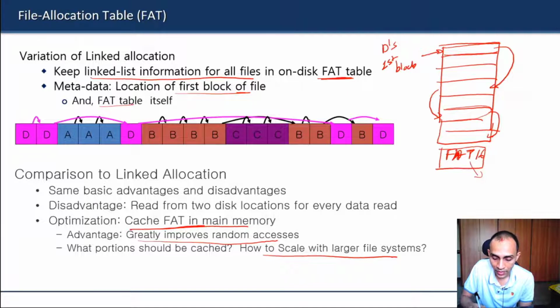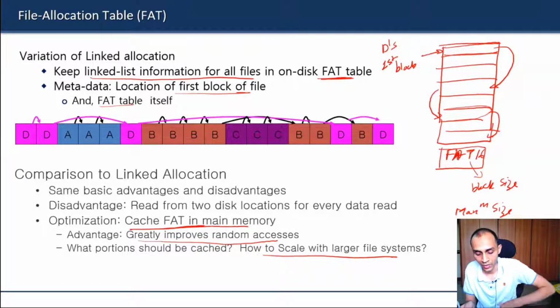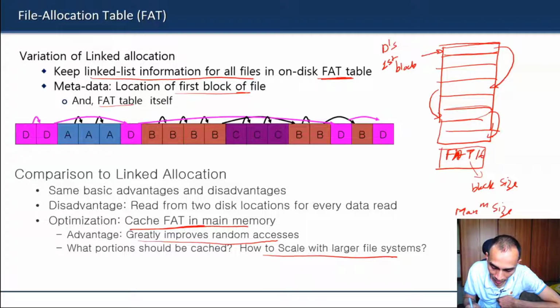With a 16-bit entry and a particular block size, you can calculate the maximum size that can be accommodated, and that would be only some MBs, maybe 256 or 512 MBs. For earlier systems, probably that was sufficient. Then it was improved to FAT32, which enabled files of maybe more gigabytes.